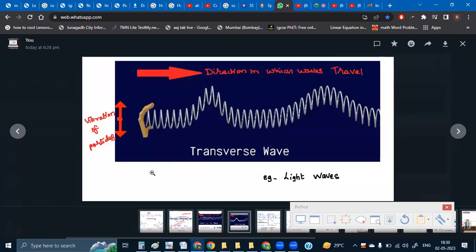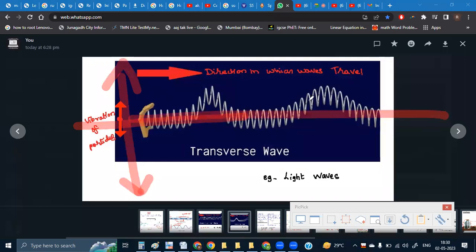Okay. Now here for the transverse wave, you will be able to see over here, the particles of the medium are vibrating up and down like this in the vertical direction, while the wave is traveling in the horizontal direction. It means the angle between both of these is how much? 90 degrees. Okay.